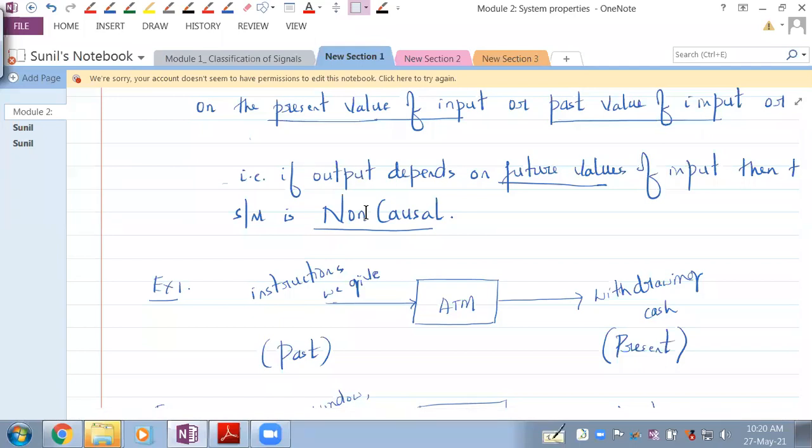So can you tell me rather, when can we be non-causal systems? When can we be non-causal systems? That means the output or what we do or what we gain is also dependent on future values of inputs. Can you give me that example? When can a human being be an example for non-causal system? Think.